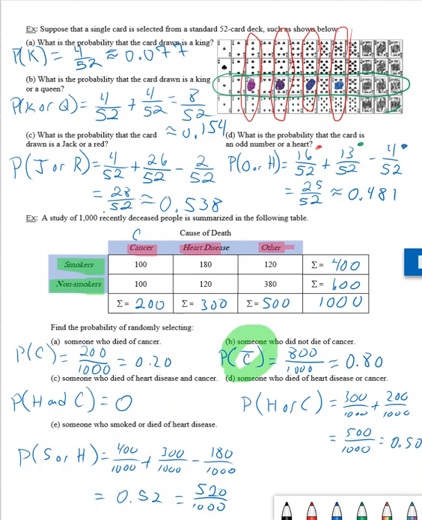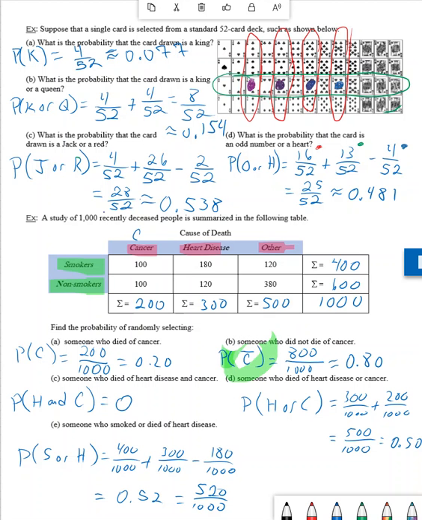Welcome back. So this is going to be a continuation of the last section, right? I didn't have enough time to finish it, so we're going to finish it right now. Now, here we're looking for the probability of somebody who did not die of cancer, all right? And that was this probability here.